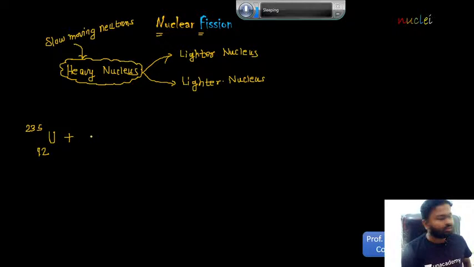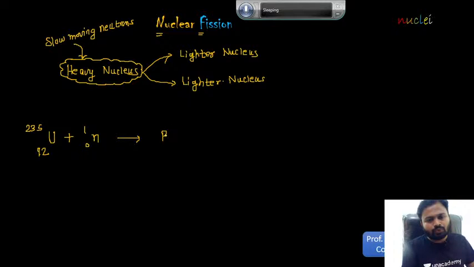Okay, now suppose we take one neutron. Okay, this is 0 and this is 1. So this uranium is bombarded with what? It is bombarded with slow moving neutron. So as a result, what will happen? It gets split up into two lighter nuclei.